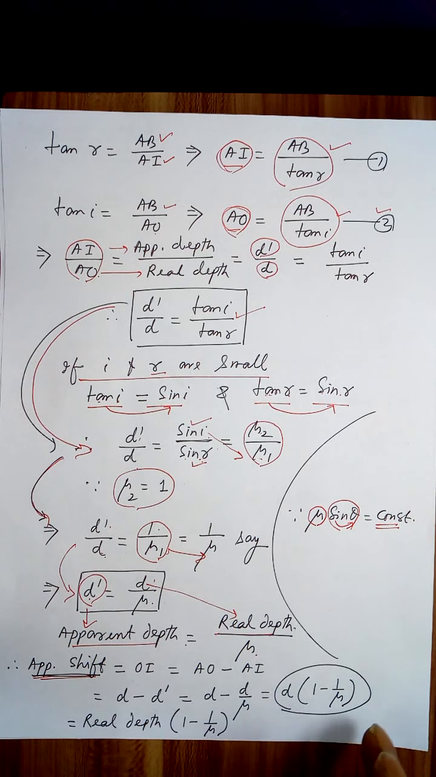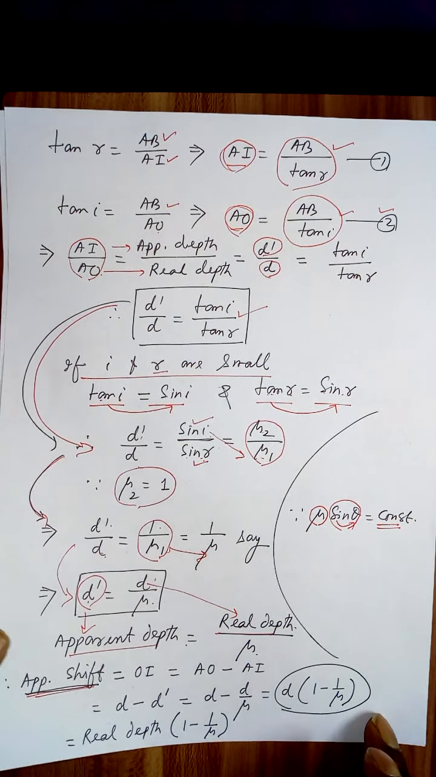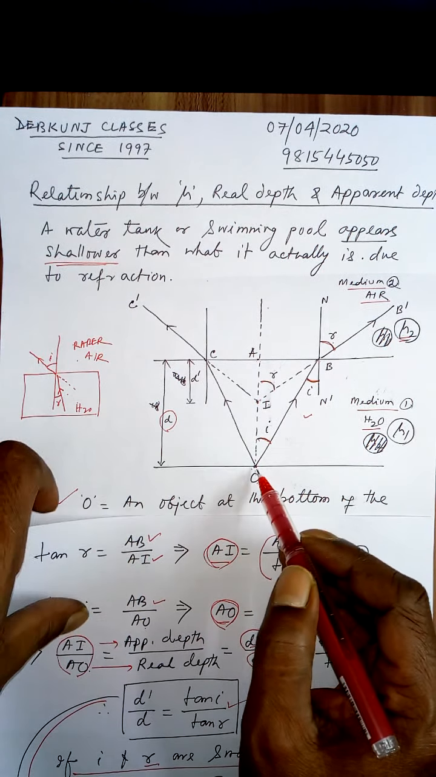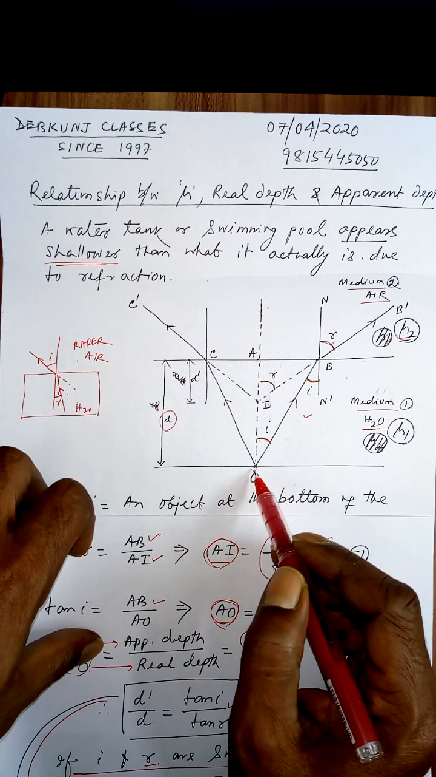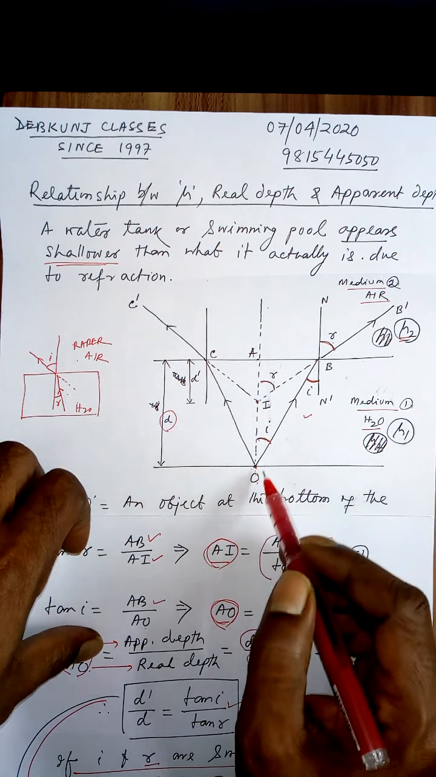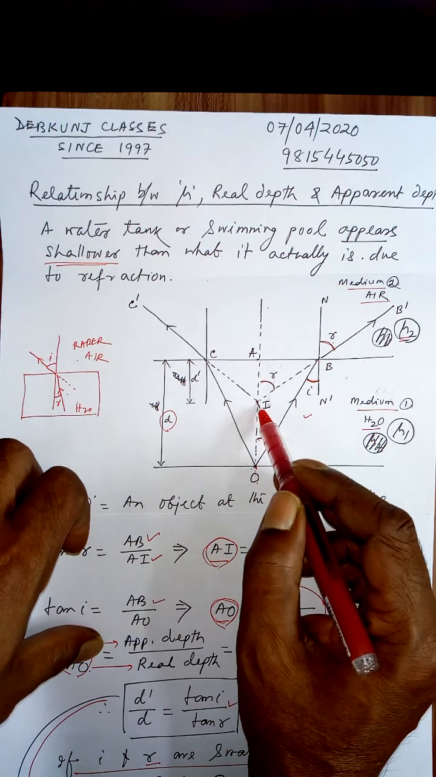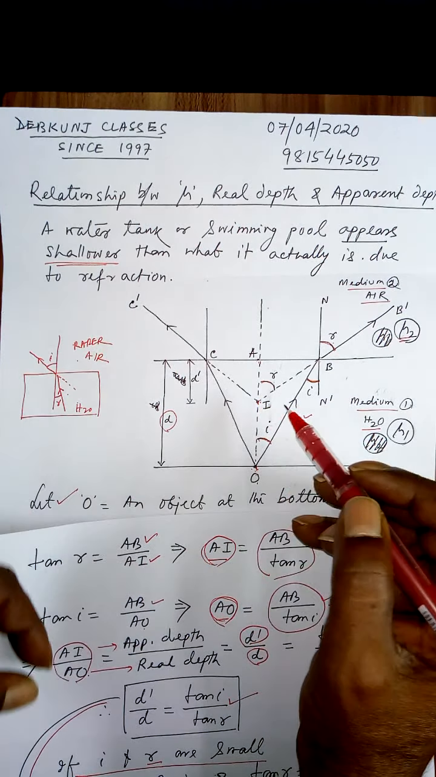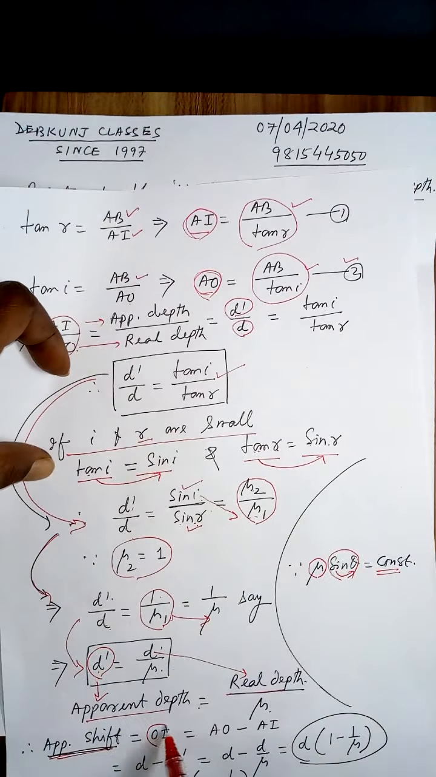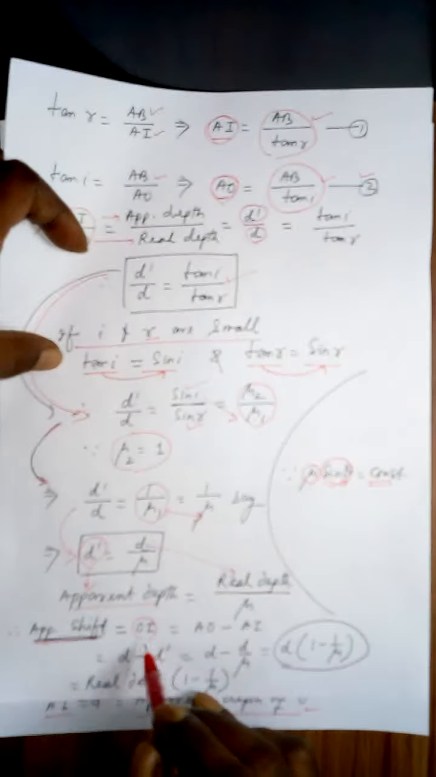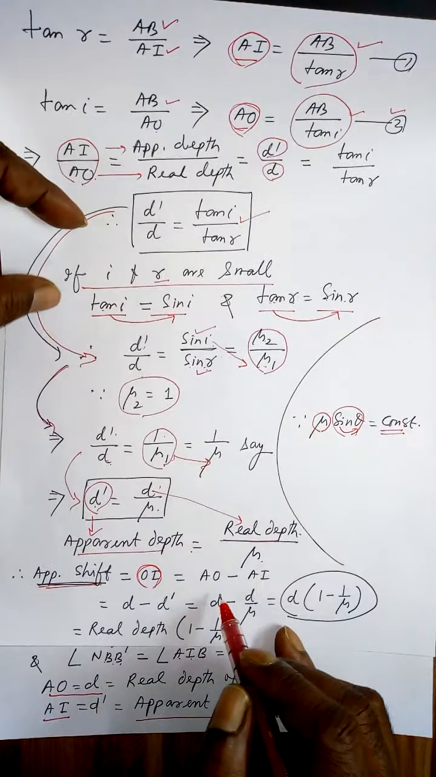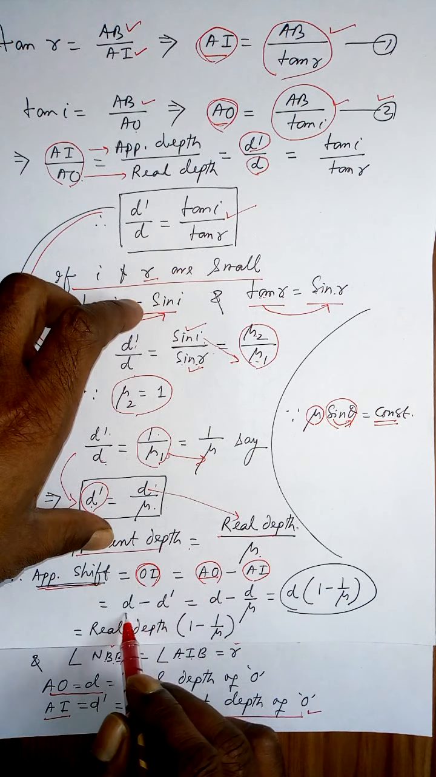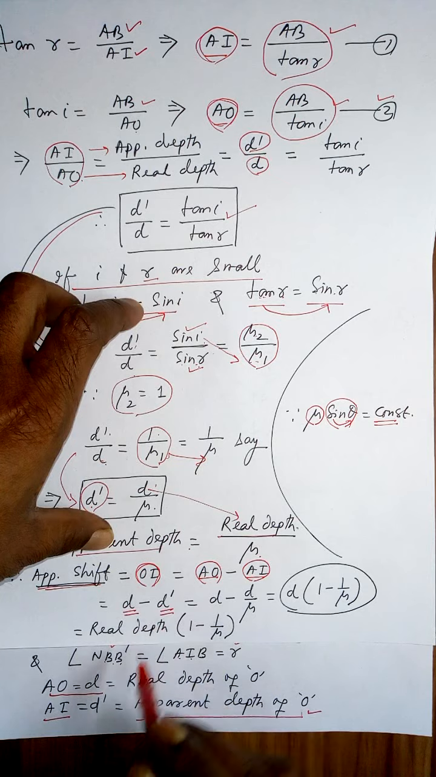Now apparent shift, by what amount the object O has been as if shifted. O has not actually shifted. O appears at I. Therefore shift is OI. So OI is equal to OA minus AI. So OI is equal to AO minus AI. AO was your real depth, AI was your apparent depth.